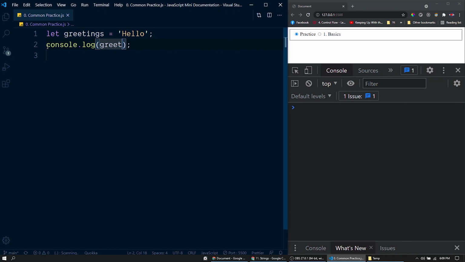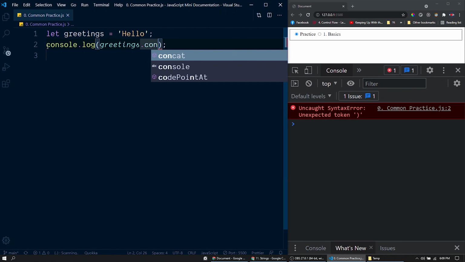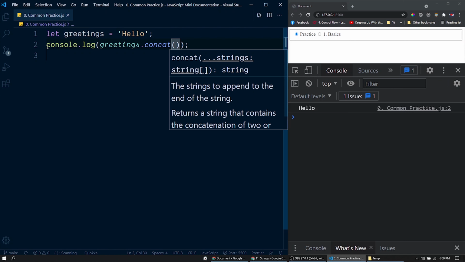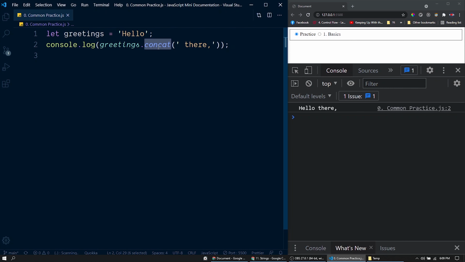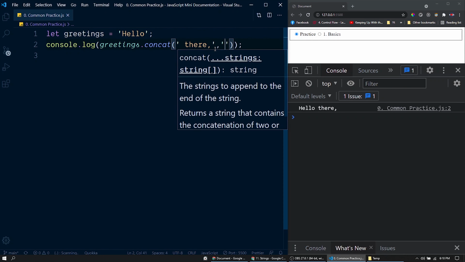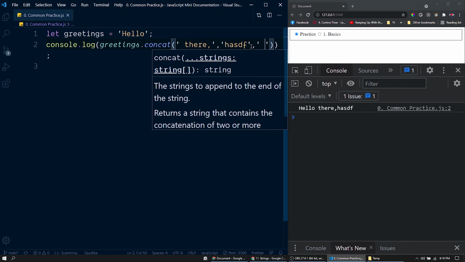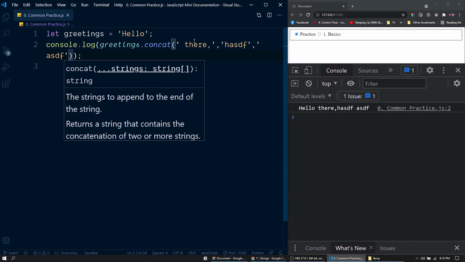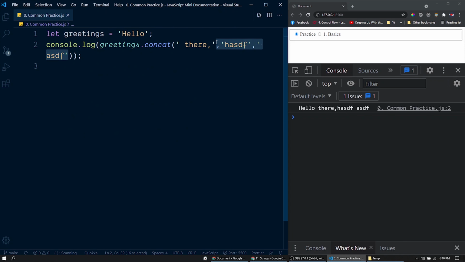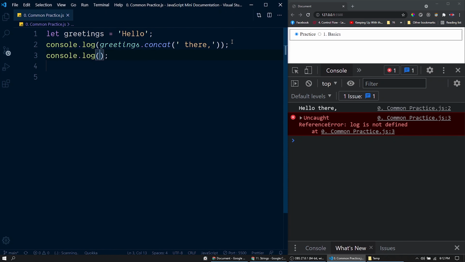So here we have the variable greetings. From that, we can call this function concat. Inside this function, we could pass strings like this. This function returns the result after concatenating these two strings, hello and the. So here we have the result hello the. Like this string, you could pass any number of strings within this function here. All of them will be concatenated like this. So that's how this concat function appends or merges strings like we have done with the plus operator. To concat two strings, you could either use the plus operator or this concat function for combining two strings. It's your choice.